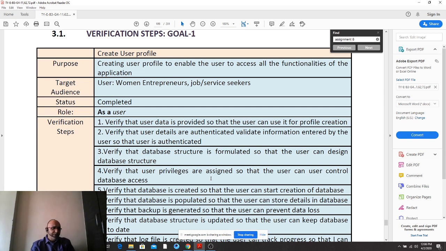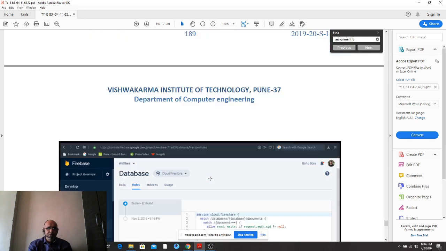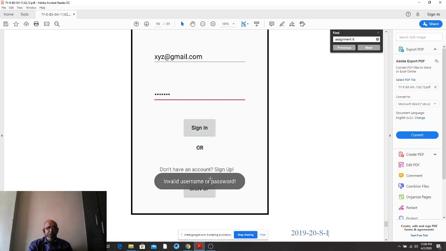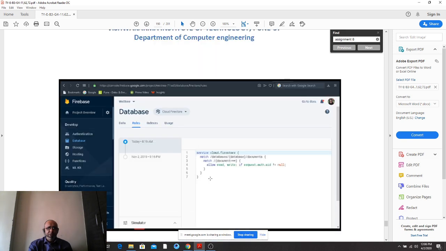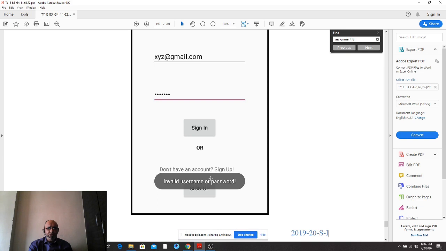Verification steps could be easily written from the product backlog. Those are 20 points. Now apart from this, for every goal, you will be associating a minimum of 2 snapshots, indicating what they are all about. Label the figures, right? What they are indicating. This is a login kind of answer, so mention the title of the figure.